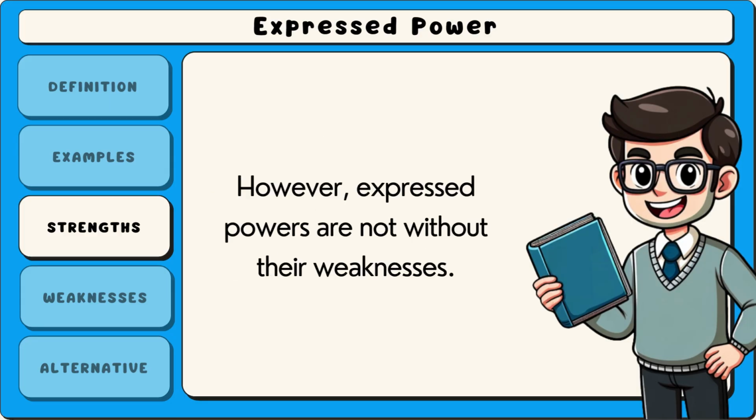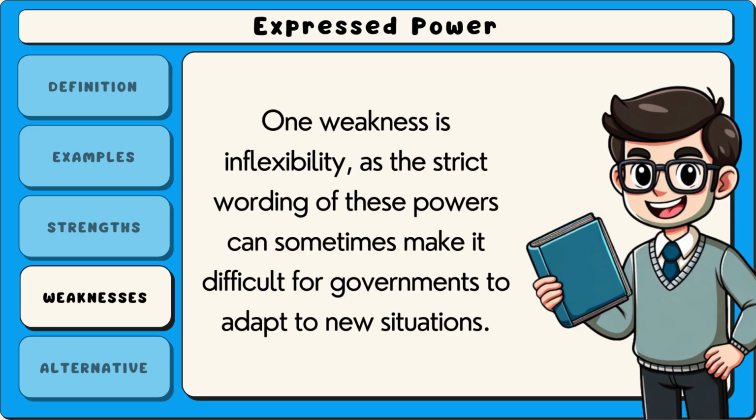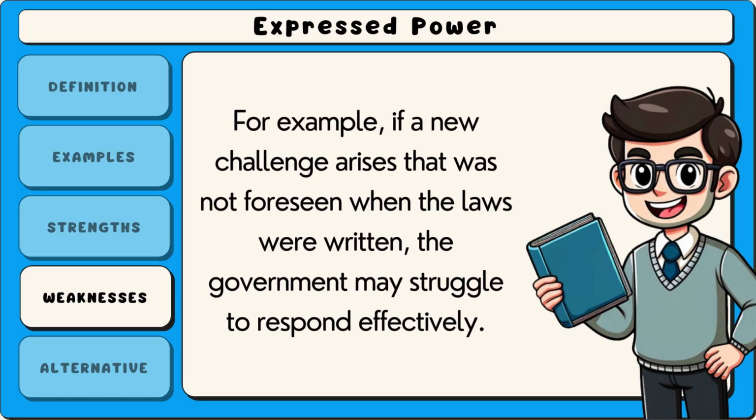However, expressed powers are not without their weaknesses. One weakness is inflexibility, as the strict wording of these powers can sometimes make it difficult for governments to adapt to new situations. For example, if a new challenge arises that was not foreseen when the laws were written, the government may struggle to respond effectively.